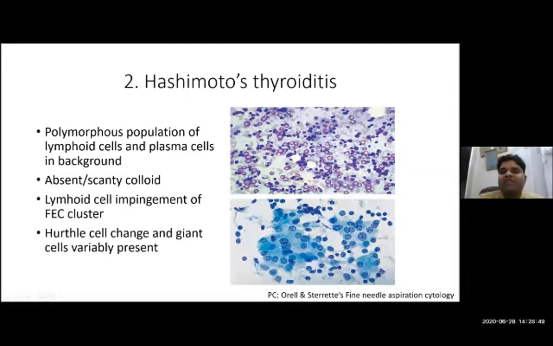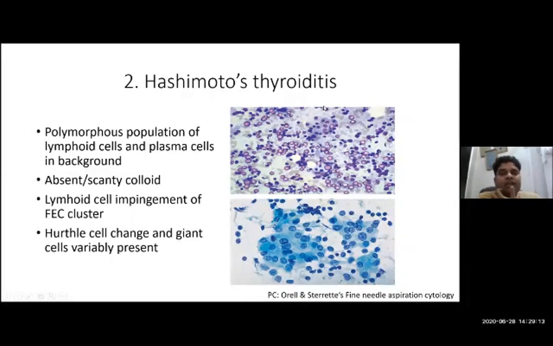So lymphocytes try to impinge or infiltrate these follicular epithelial cell clusters. In between the follicular epithelial cells, you can get lymphocytes. These darker ones are the lymphocytes, which are trying to impinge the follicular epithelial cell cluster.